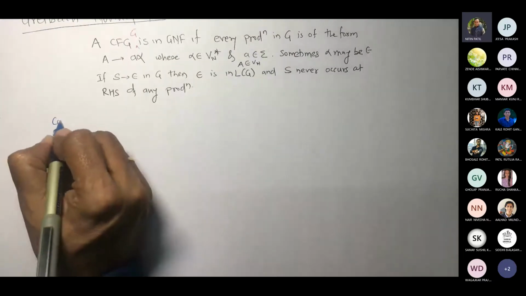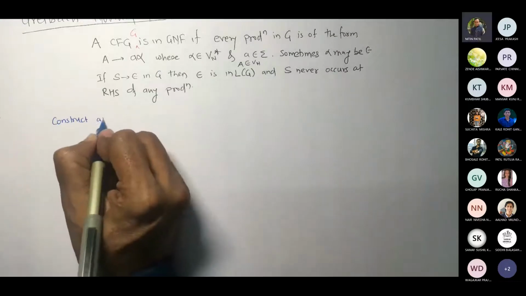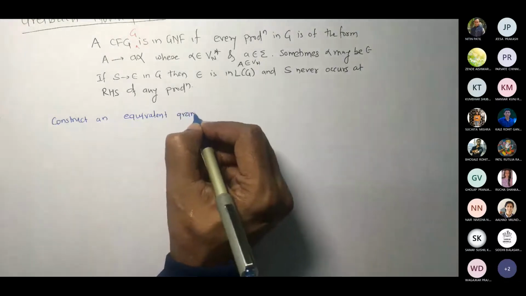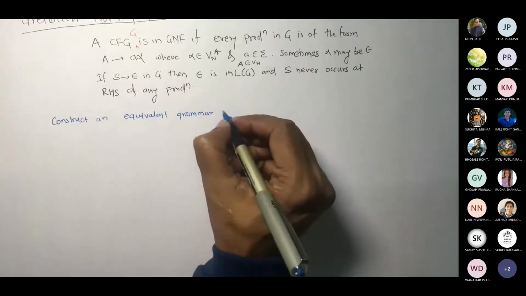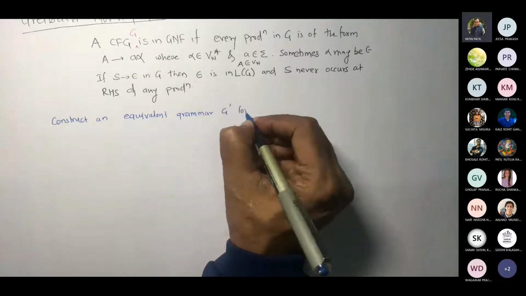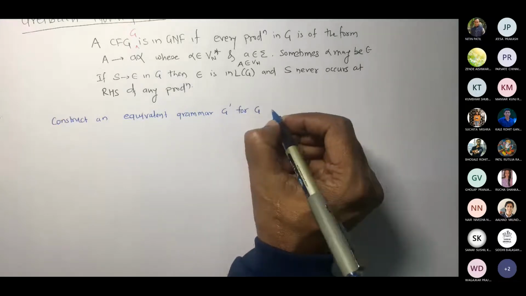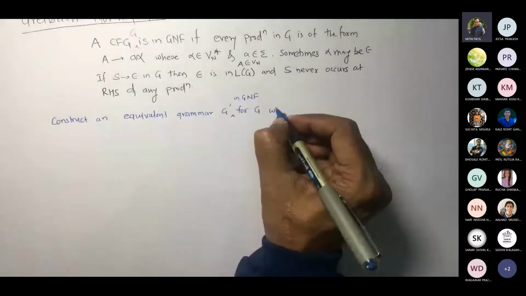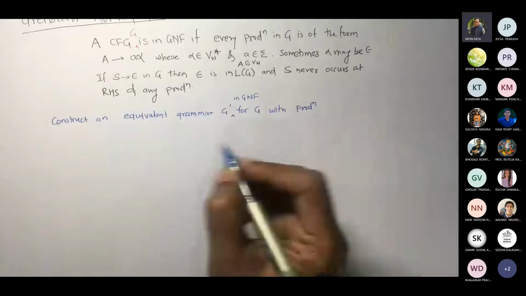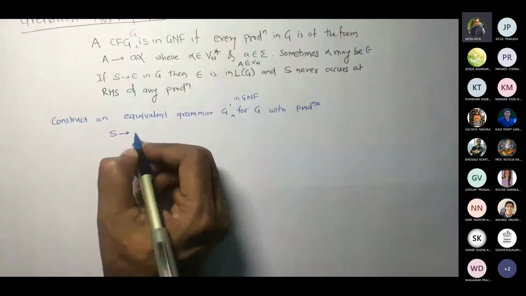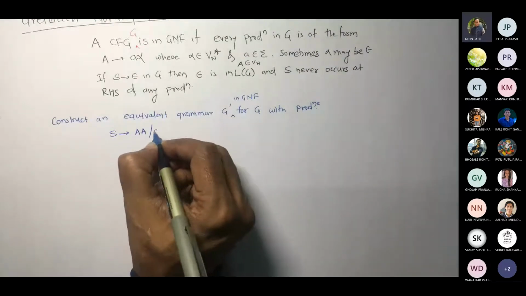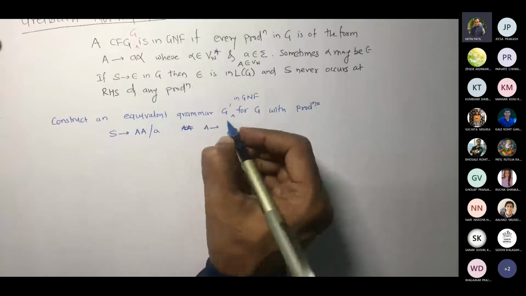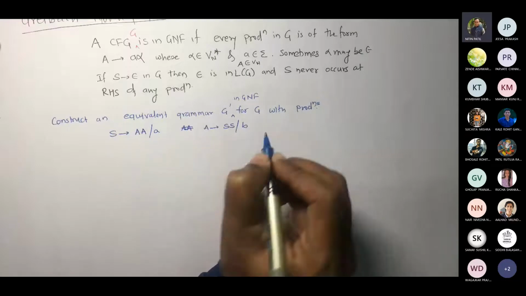Construct an equivalent grammar G dash in GNF for G with productions S gives AA or a, and A gives SS or b.